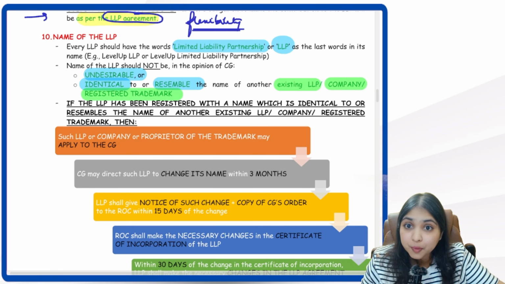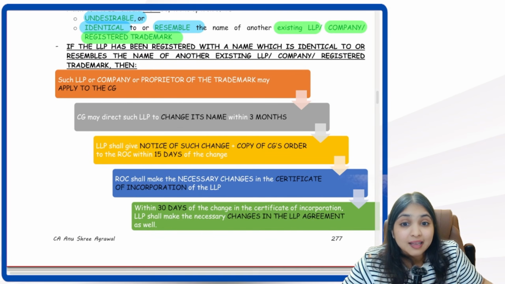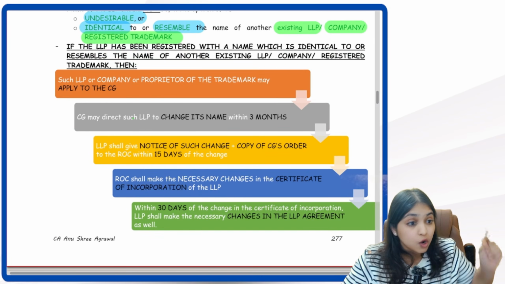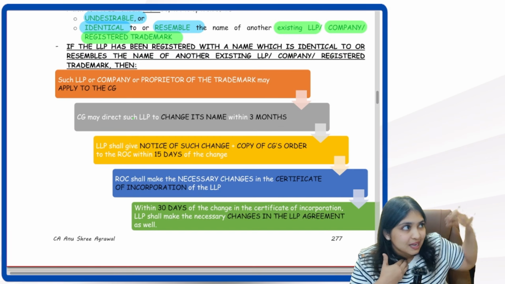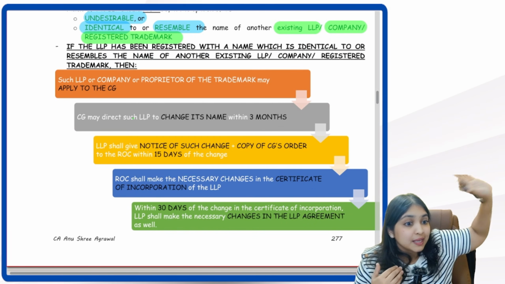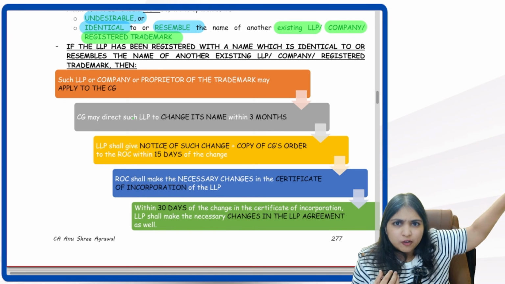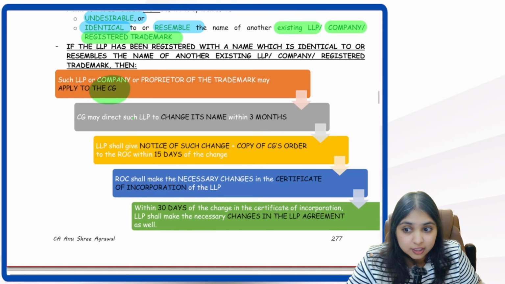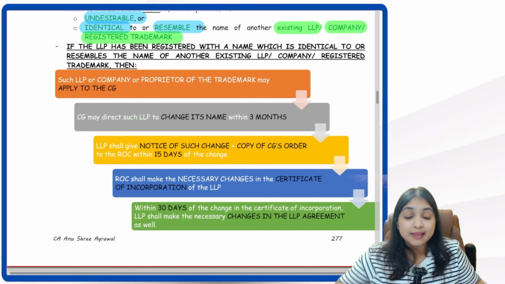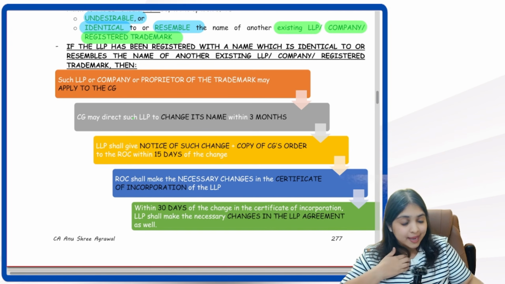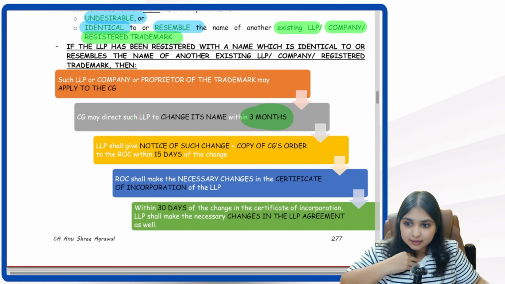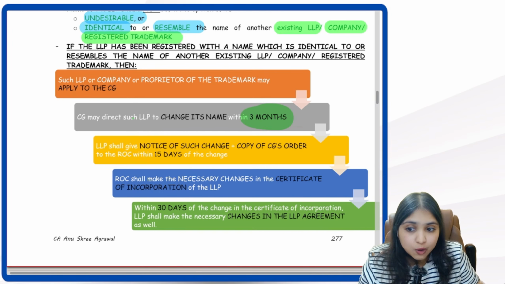There's a process. In that case, that other LLP or that other company or the owner of that trademark with whose name my LLP's name is similar will file an application. To whom? To the central government. Now, the central government will pass an order asking my LLP to change its name within 3 months. Once I change the name within 3 months, we have to inform the ROC about it within 15 days.